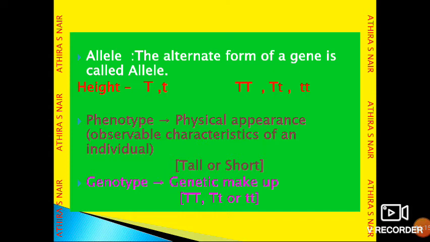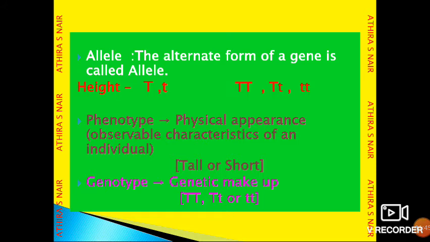Phenotype. What is phenotype? The physical appearance or observable characteristics of an individual is called phenotype. When we consider height, tall and short are phenotypes because they are the physical appearance or observable characteristic of an individual.